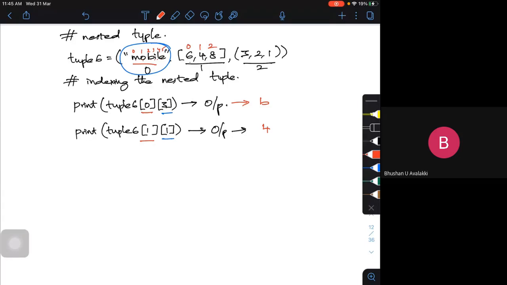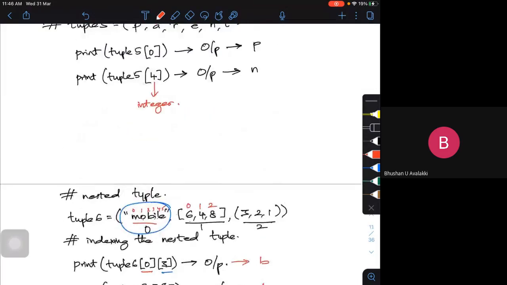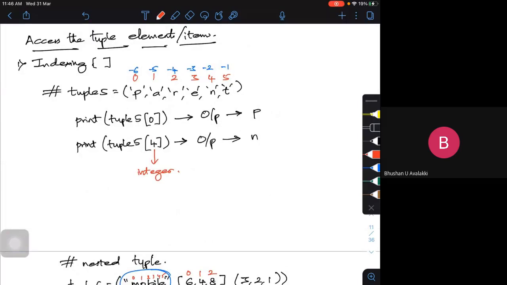In the same way I can do negative indexing also. Negative indexing will work if I use -1. For example, if I print tuple 5 with -2, what will be my output? The output will be n because it is -2.